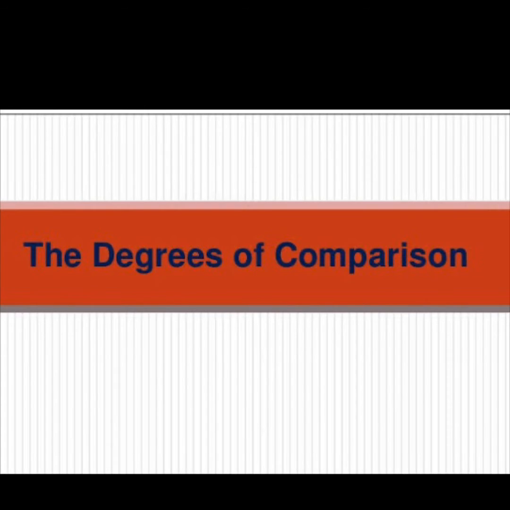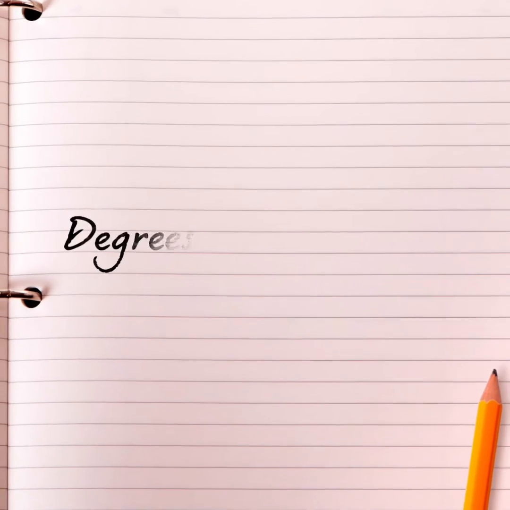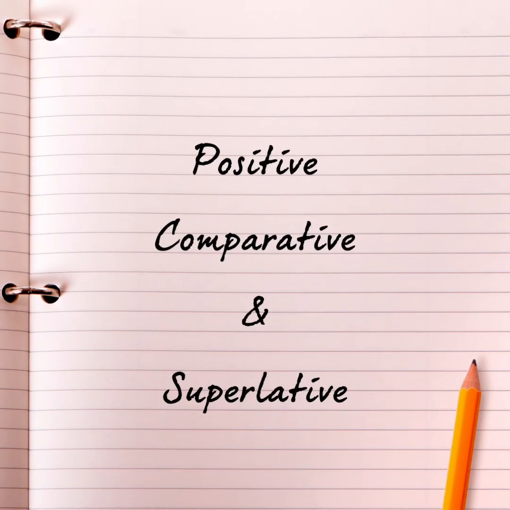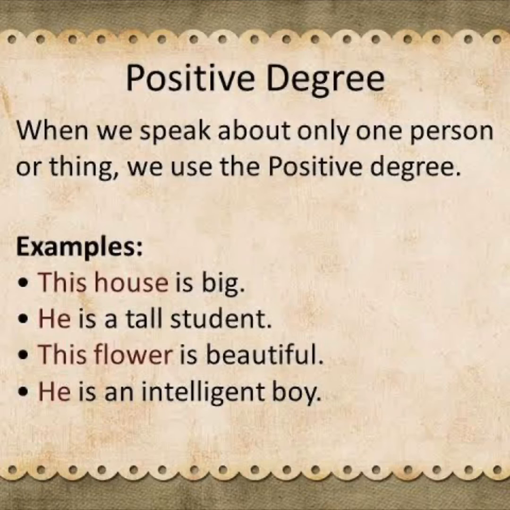Next comes degrees of comparison. Adjectives have 3 degrees that compare one thing to another. The degrees of adjectives are positive, comparative and superlative. The positive degree of an adjective is used to describe only one noun. In this example, this house is big. It describes only one house.